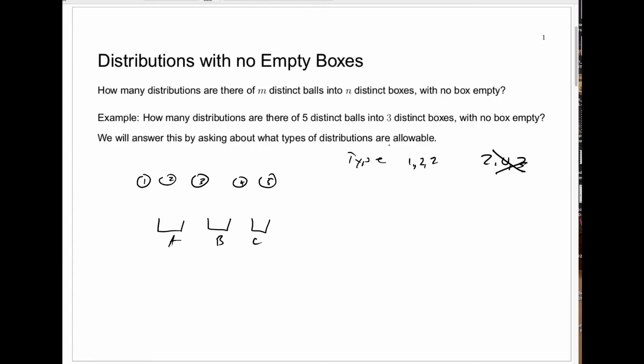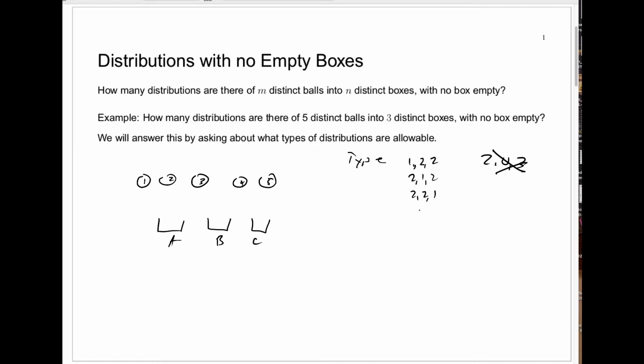Well, as we already said, one of the allowable types with no box empty is 1, 2, 2. We need these 3 numbers, the number that go into A, the number that go into B, and the number that go into C. They all have to be at least 1, and they have to sum to 5. Well, one way to do that is 1, 2, 2, but we could rearrange that. There are 3 different rearrangements that will also be allowable types. This would correspond to 2 balls in box A, 1 in B, 2 in C. And then, of course, there would be 2, 2, 1. So we have 3 different types that all kind of look similar: 1, 2, 2, 2, 1, 2, and 2, 2, 1.